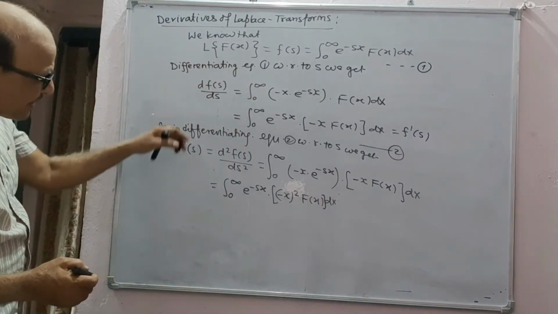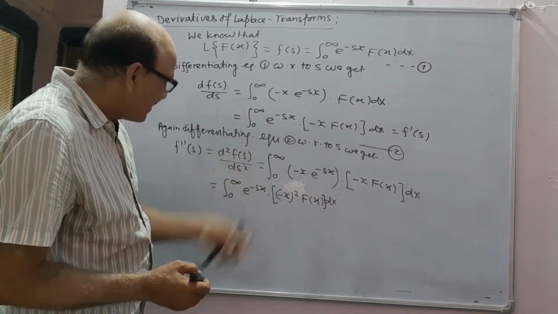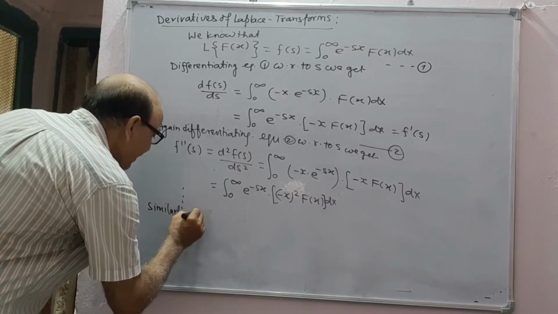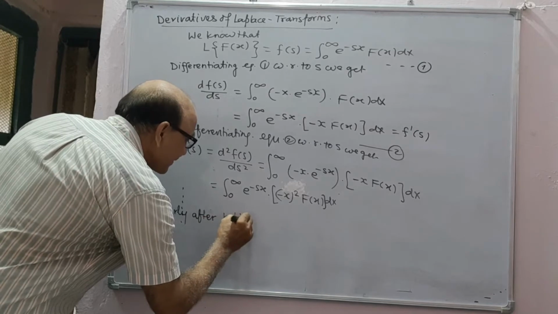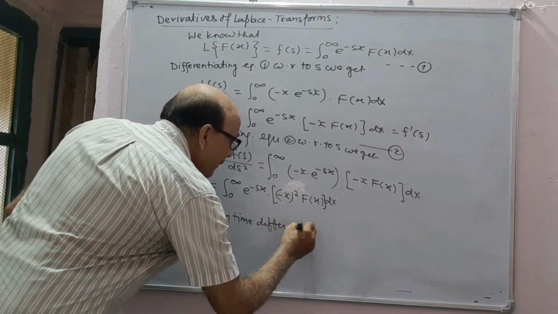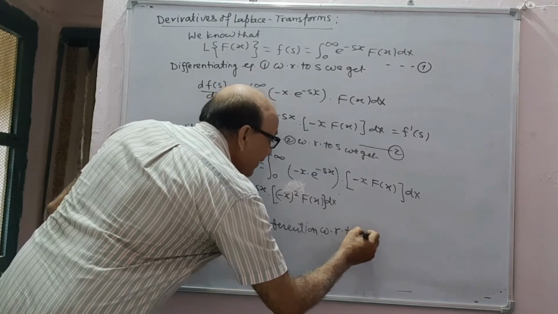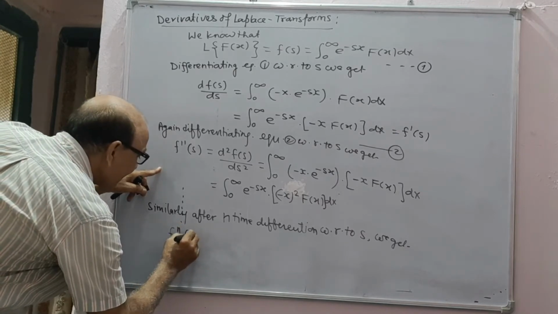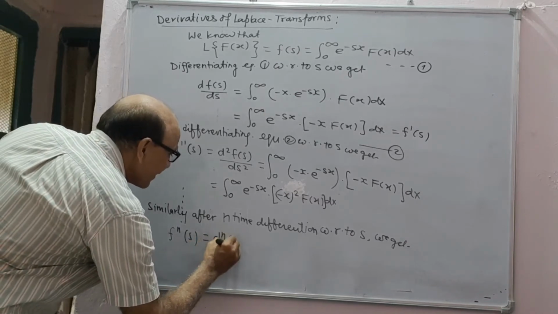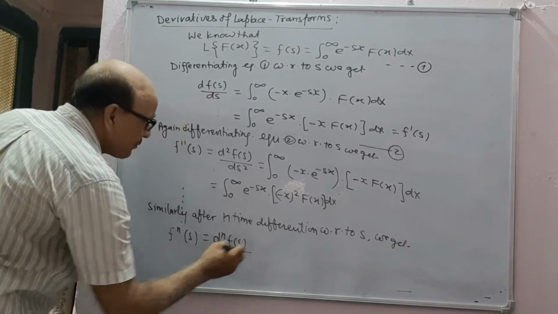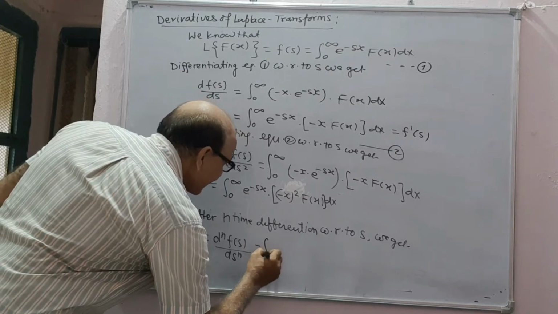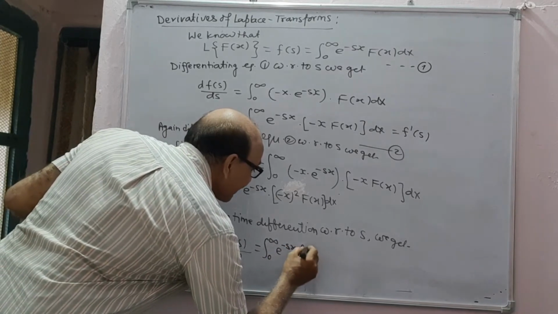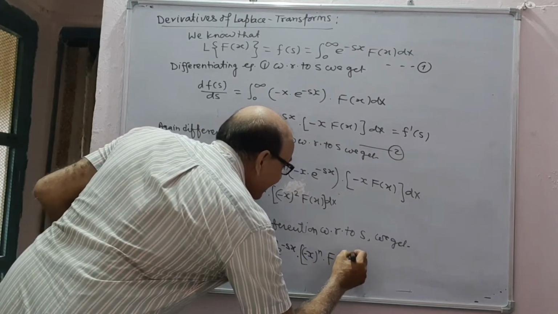In the same way, if we go on differentiating n times, similarly after n times differentiation with respect to s, we get the nth derivative, which can be written as d^n F(s)/ds^n is equal to the integral from 0 to infinity of e to power minus sx into (minus x) power n into f(x) dx.